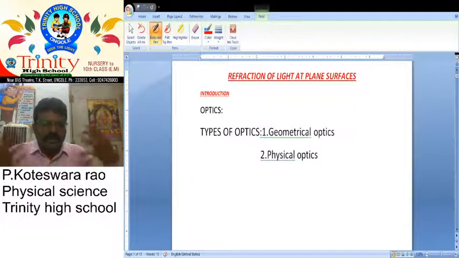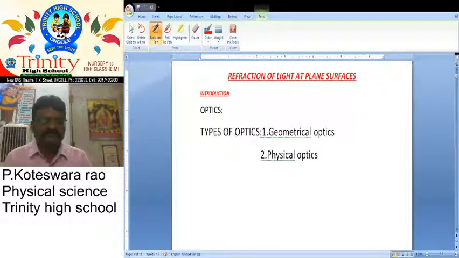So when you open your eyes, only then can you enjoy your life. So in our human body, what is the most important organ for the sensation of vision? The eye is the most important one. It is the most important sense organ.